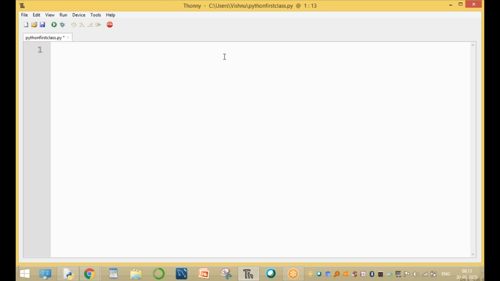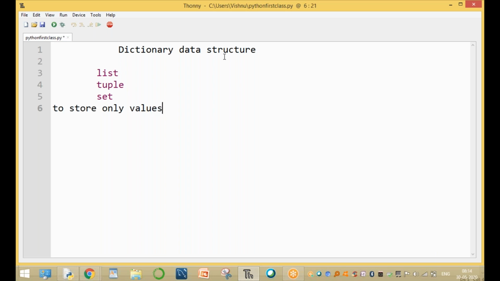Today's topic is the dictionary data structure. Already, different data structures are available: list, tuple, and set. All these data structures, either list or tuple or set, store only values. That's a very important concept.